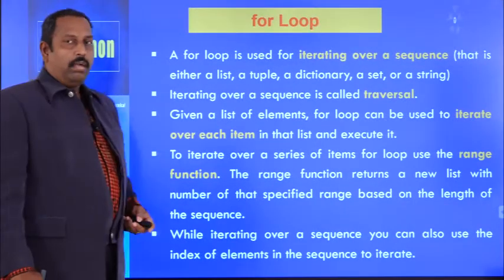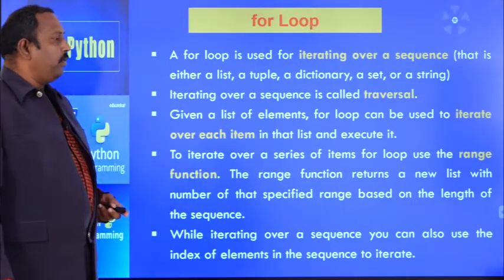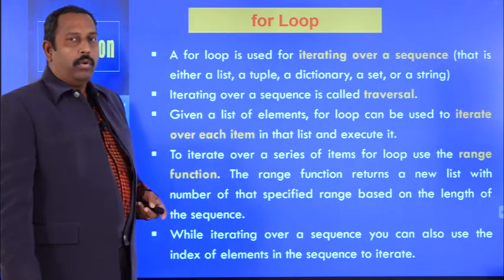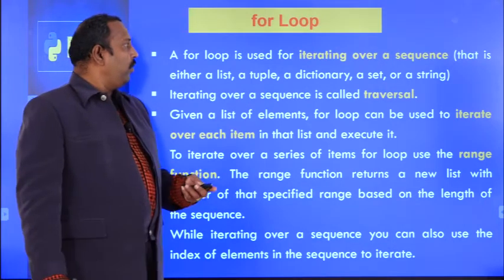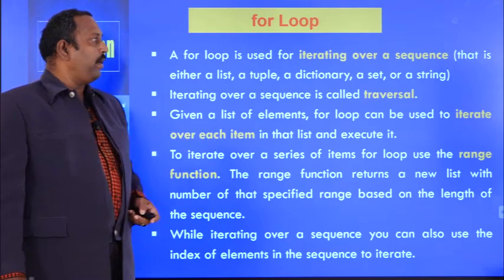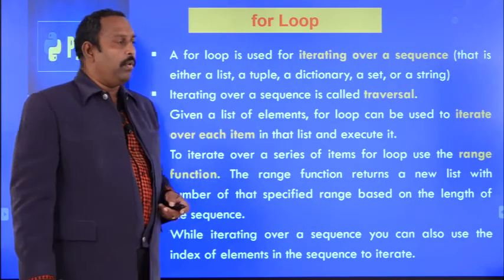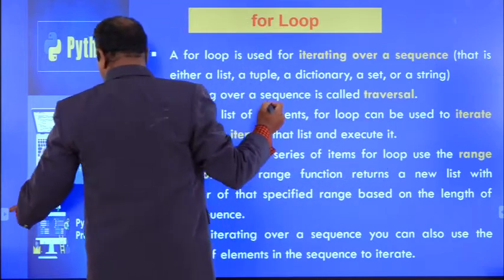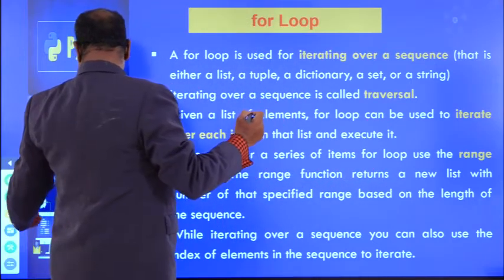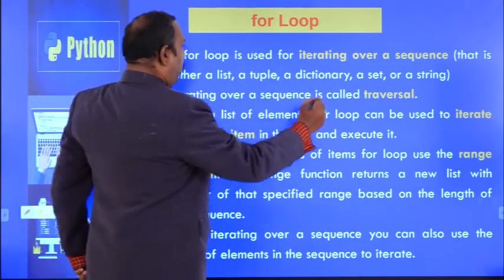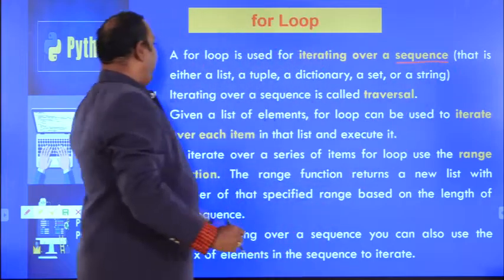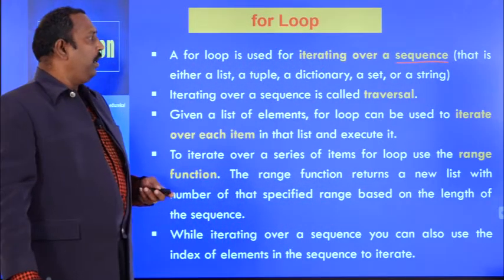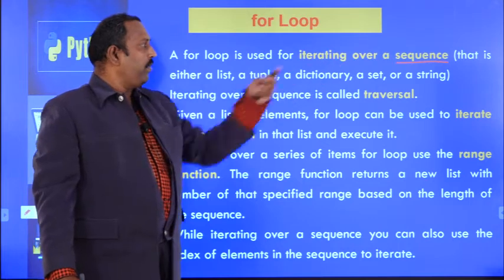When coming to the for loop, it is a definite loop. That means how many times you want to execute a loop can be done by using for loop. So a for loop is used for iterating over a sequence. What is a sequence? Here the sequence can be a list or a tuple or a dictionary or a string. Anything can be used in place of a sequence.